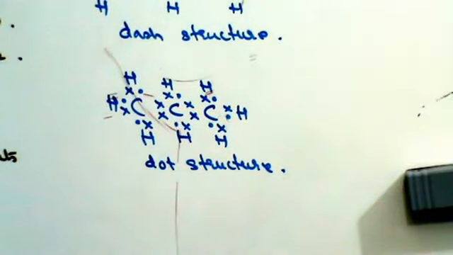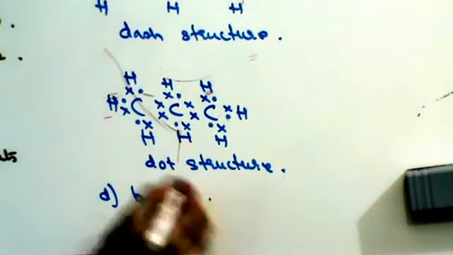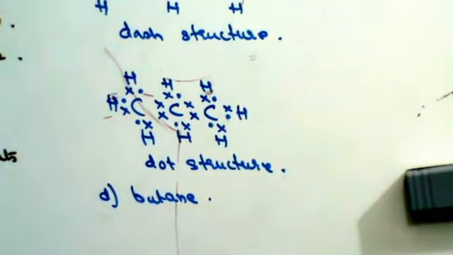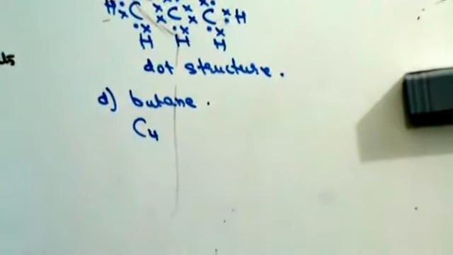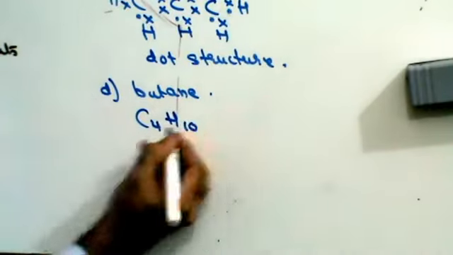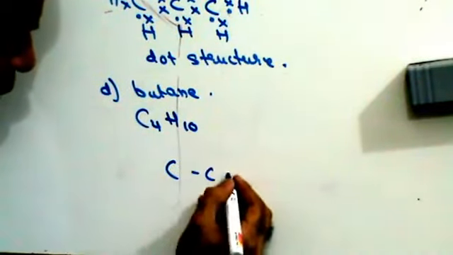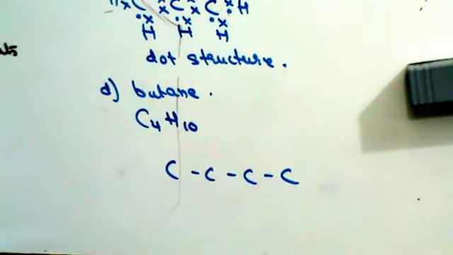Next, let's see butane. It has 4 carbon atoms, so it will have CnH2n+2. 4 twos are 8, 8 plus 2, 10, so H10. 4 carbon atoms: 1, 2, 3, 4.